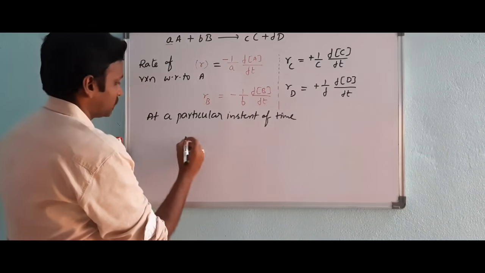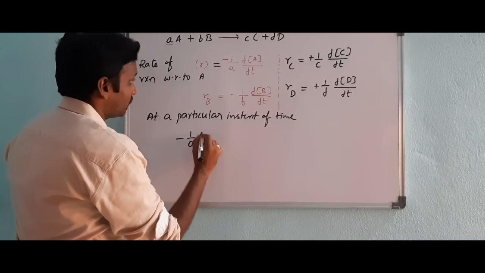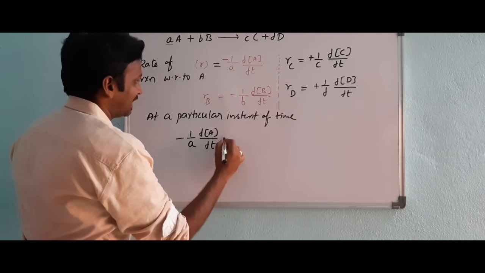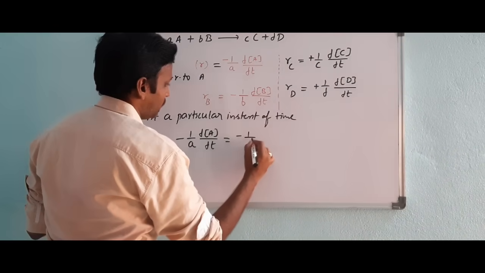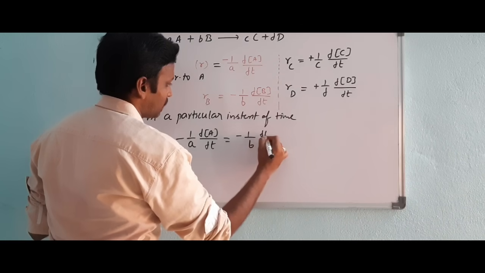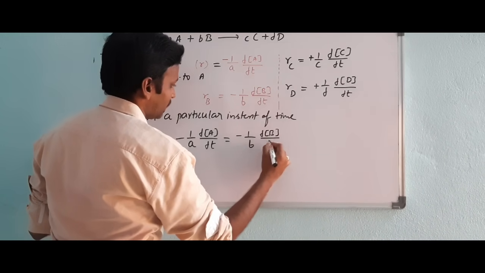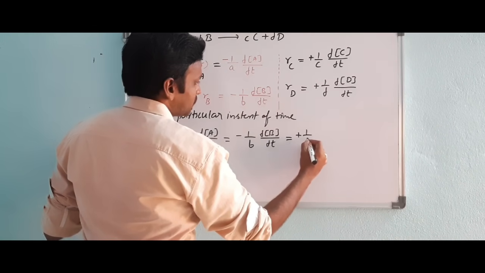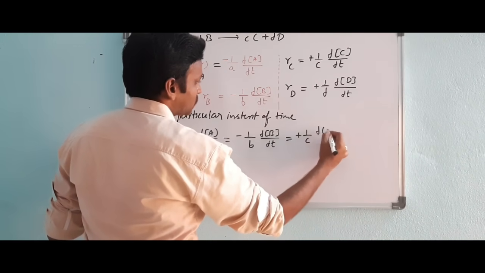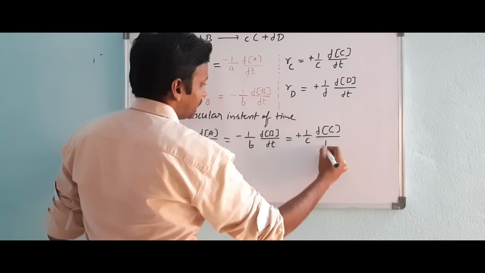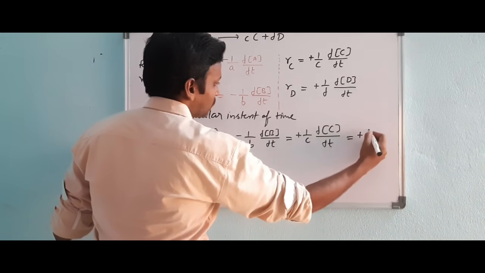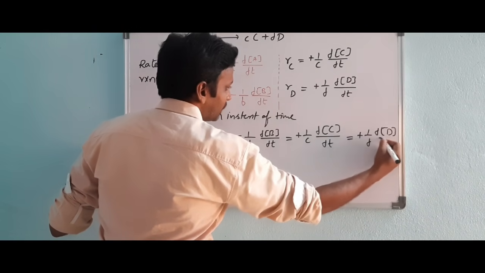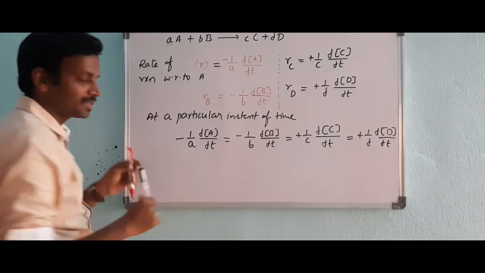You can write it in one place like this: minus 1 by a d[A]/dt equals minus 1 by b d[B]/dt, equals plus 1 by c d[C]/dt, equals plus 1 by d d[D]/dt. All these rates are the same.